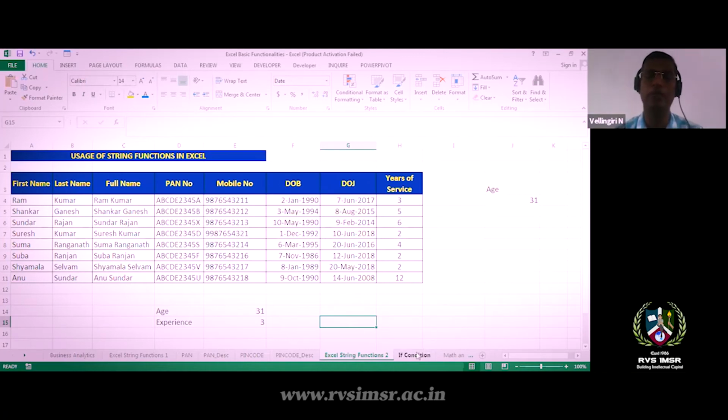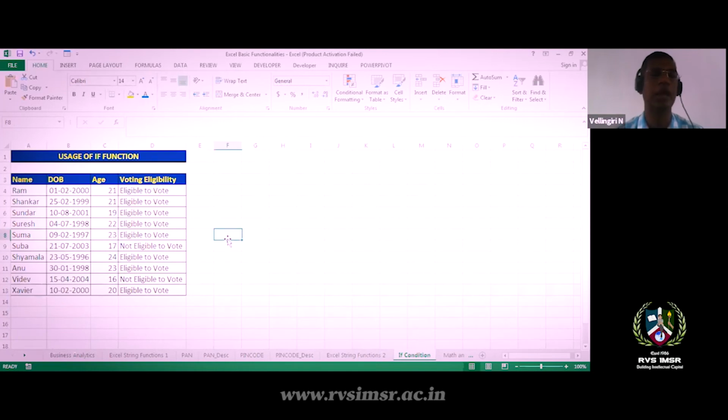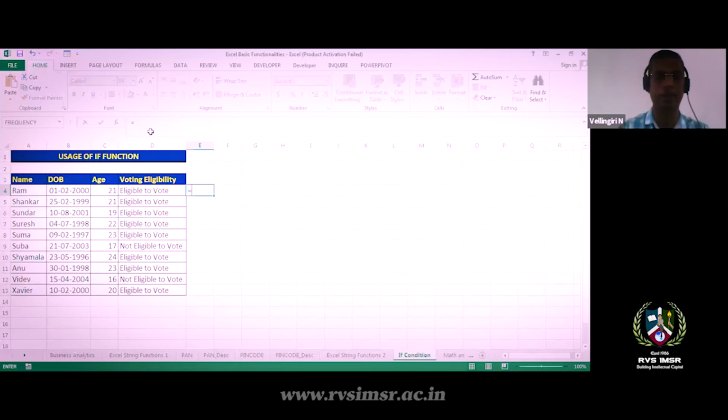Next, I want to handle another example. In our college, students had names and dates of birth. These are all sample data, not actuals. So here I fed the data like Ram and their date of birth, and I want to identify the age. Whatever we discussed in the last session, I'll repeat: this is equal to now minus the actual date of birth.